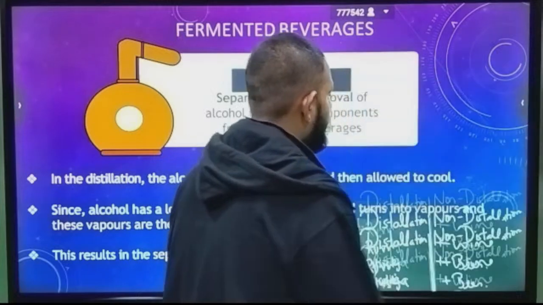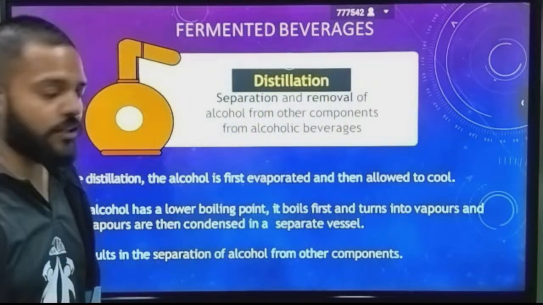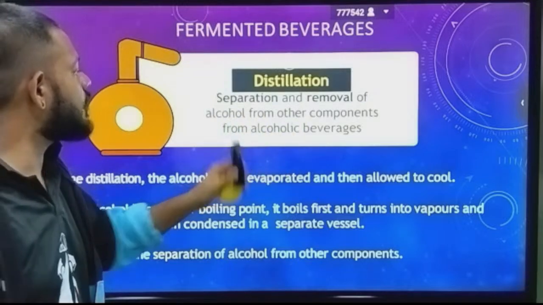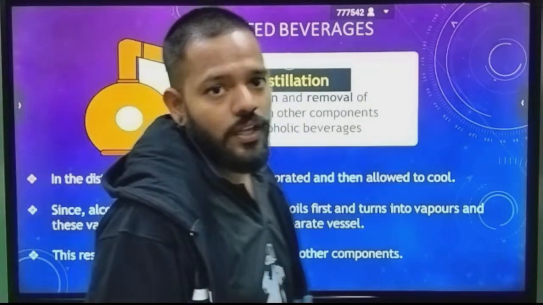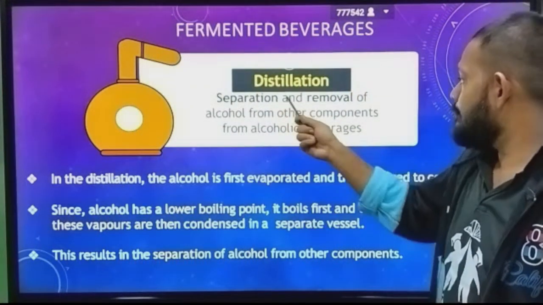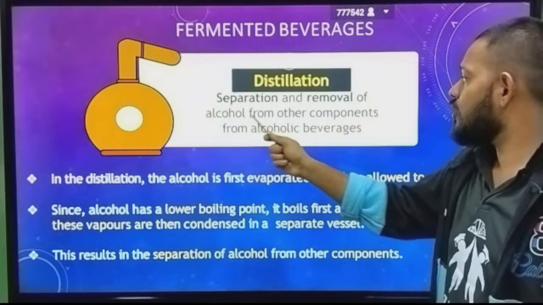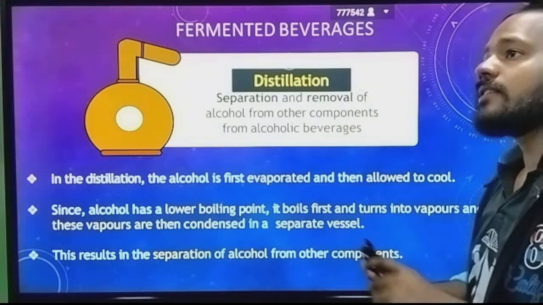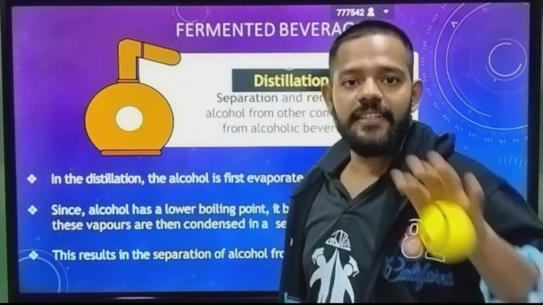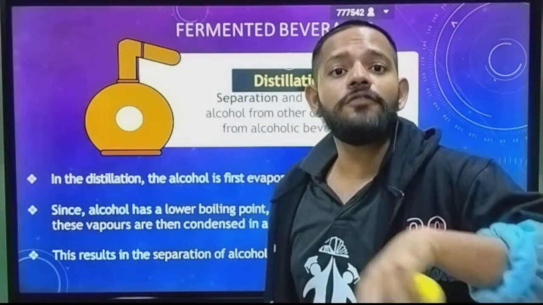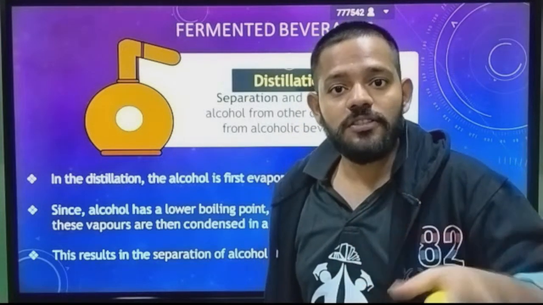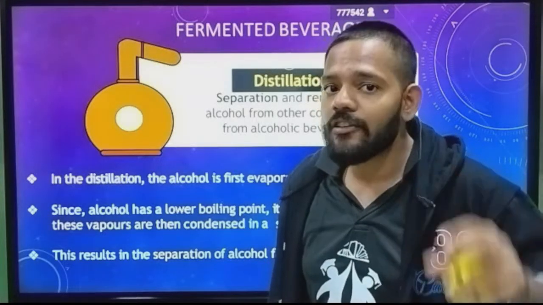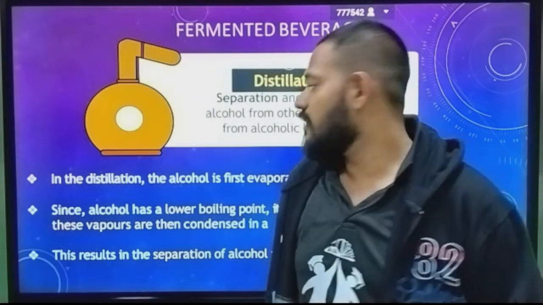Now we will see what distillation is. Distillation is the separation and removal of alcohol from other components of alcoholic beverages. The material that is present inside the drink, you have to remove the alcohol from it. That process is called distillation.